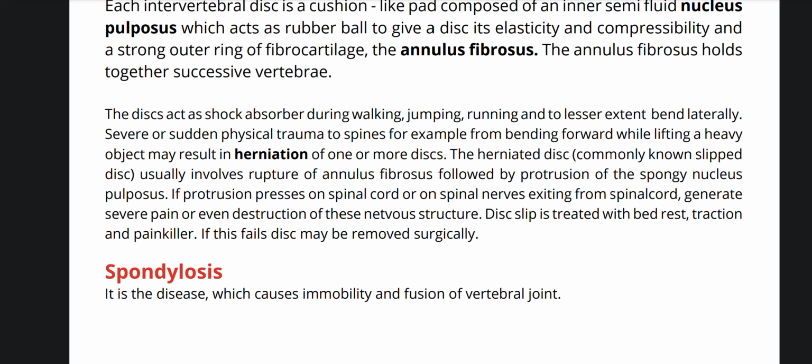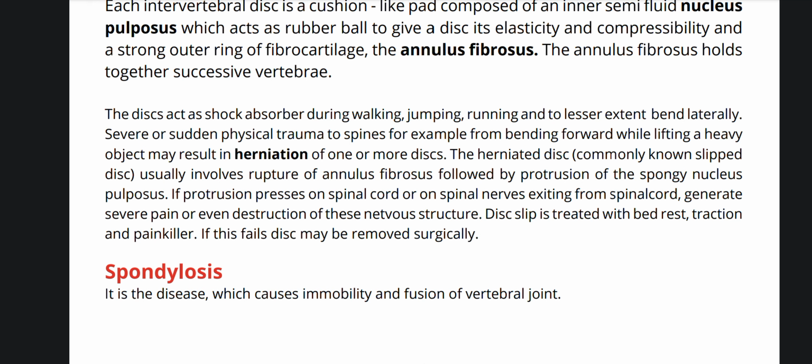Severe or sudden physical trauma to spines, for example from bending forward while lifting a heavy object, may result in herniation of one or more discs. The herniated disc, commonly known as slip disc, usually involves rupture of annulus fibrosus followed by protrusion of spongy nucleus pulposus.